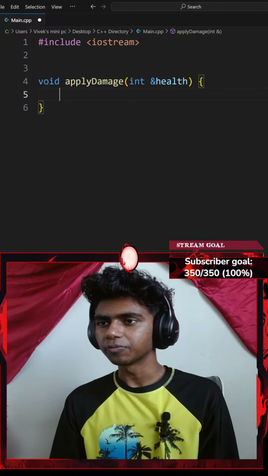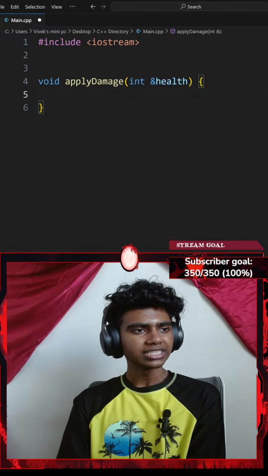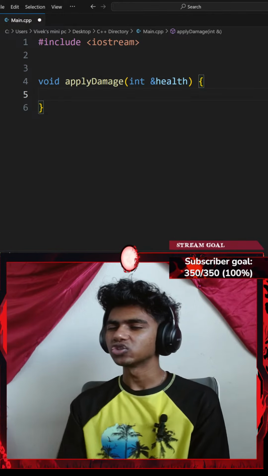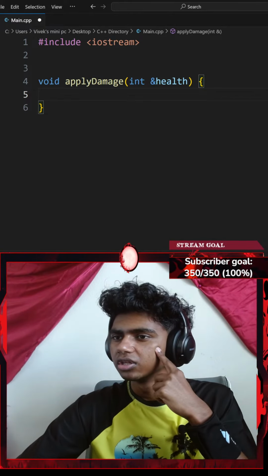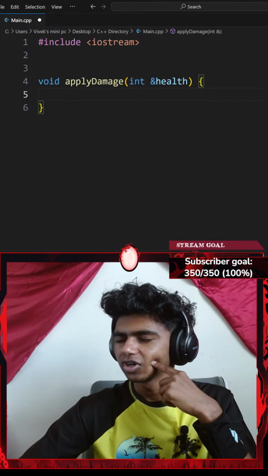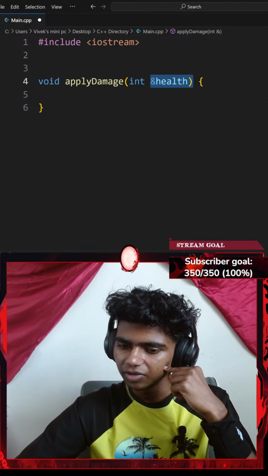Next up, I want to subtract my integer health with my damage. So passes the health, so this is apply damage. So I might not need my health variable. Okay, so I want my damage. So I could change this parameter to be something like damage.